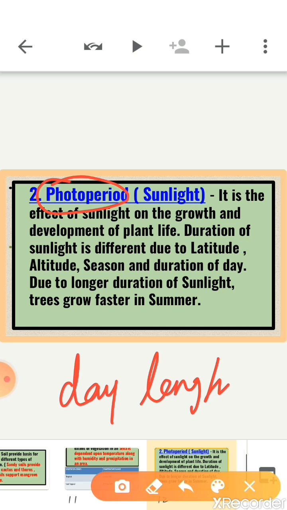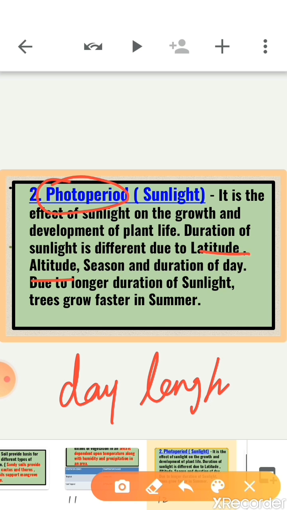The variation in duration of sunlight at different places is due to differences in latitude, altitude, season and duration of the day. Clear?